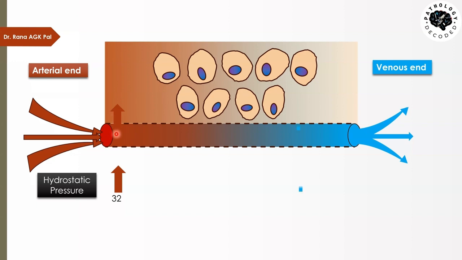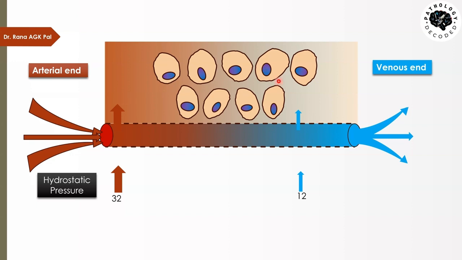Good. At the same time, on the venous end, as it reaches further away from the heart, that pressure drops. By the time the blood is flowing on this end, that pressure decreases to just 12 mm of mercury. So you see, hydrostatic pressure is always more on the arterial end while it is low on the venous end. On the arterial end, we have a hydrostatic pressure of 32 mm, while on the venous end, just 12 mm. Now, this is a great difference. That means the blood will try to come out of the vessels with higher force at the arterial end, while on the venous end, it will try to come out with only 12 mm.